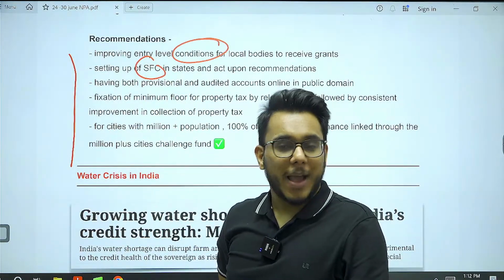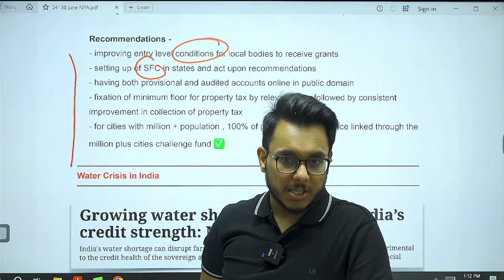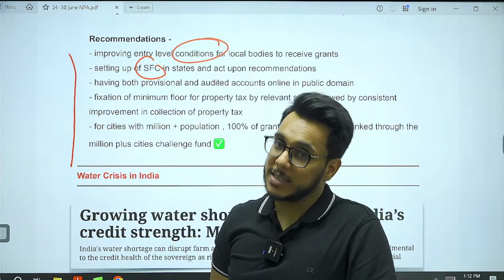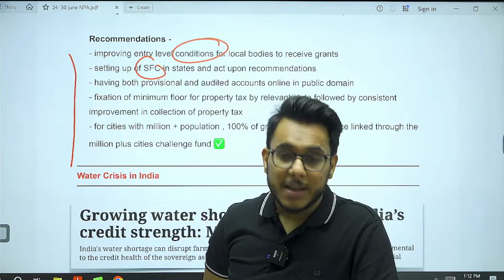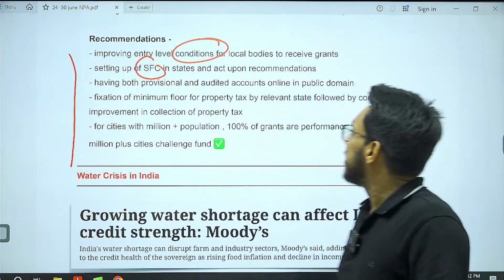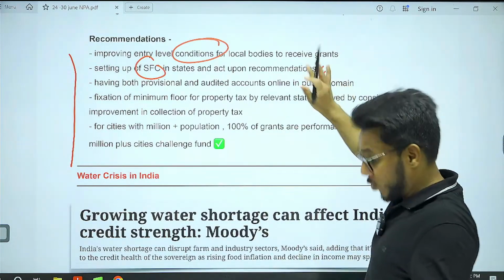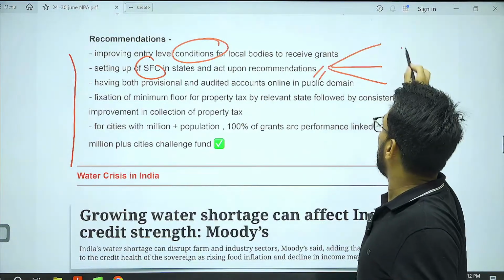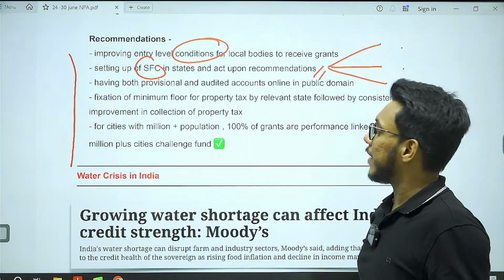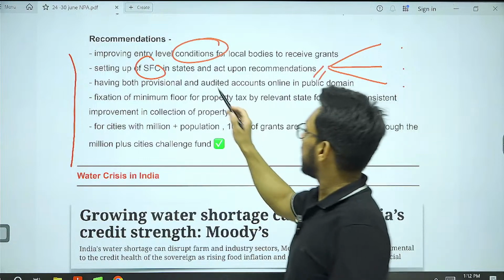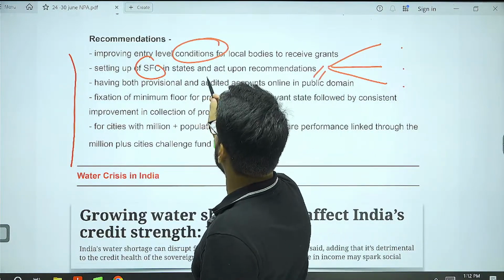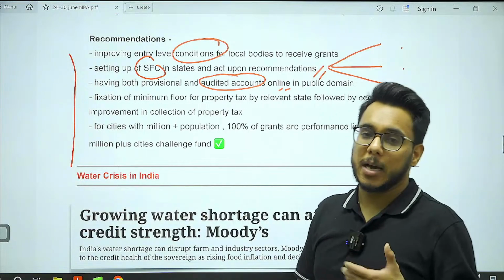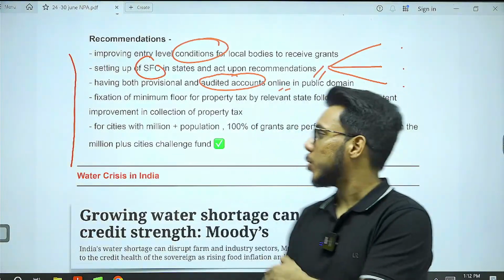As we have a Union Finance Commission established under Article 280, at the level of the state a State Finance Commission is to be established. Many states are not doing it. They are constituting it, but it needs to give recommendations on how the urban governance funding can be increased. Provide both provisional and audited accounts online. A lot of corruption also goes in the urban governance, so audited accounts need to be put forward.